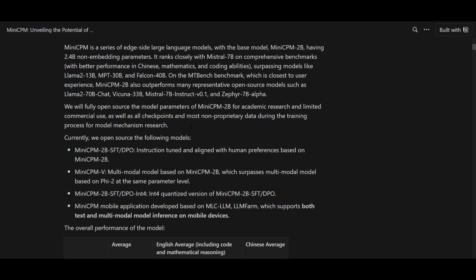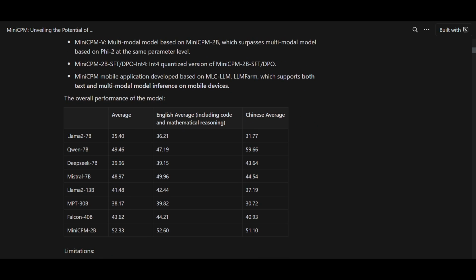Now, we can see over here that they have stated that on the MT benchmarks, which is the closest to user experience, MiniCPM 2B is also able to outperform many representative open source models such as Llama 2 70 billion parameter model, Vicuna 33 billion parameter model, as well as Mistral 7B. It just shows that they're getting to a point where they're developing models that can even outperform these larger parameter model sizes with such a smaller size, as well as with a more compact and efficient model.